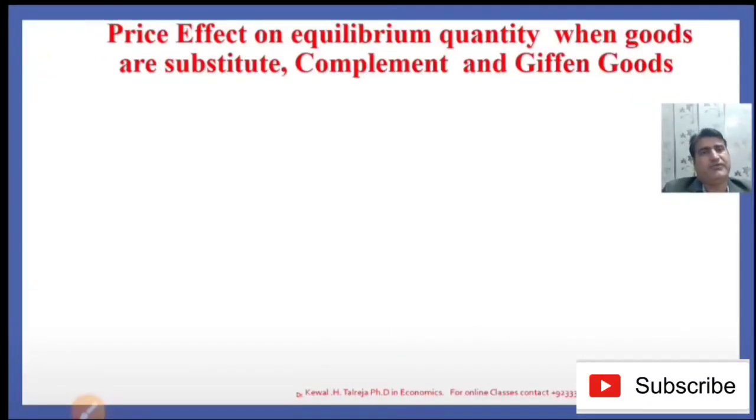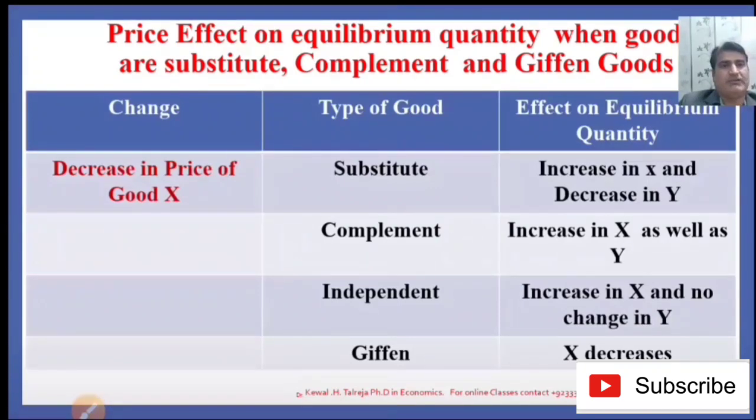How does price effect act on equilibrium quantity when goods are substitute, complement and Giffen goods? Here is the chart that will help you to understand what type of change is caused in the price of commodity, what type of good, and what would be the effect on equilibrium quantity. So first of all, you can see here the decrease in price of good X and the type of good is substitute.